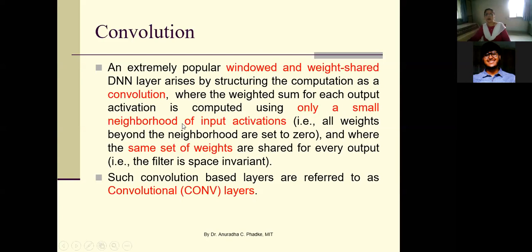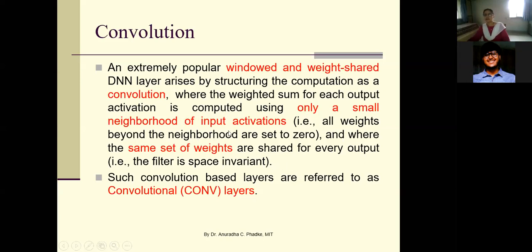Using only a small neighborhood of input activations means all weights beyond the neighborhood are set to 0, and the same set of weights are shared for every output. That is, the filter is space invariant. Okay, so for those weight coefficients, we are using the same weight values for the entire image.